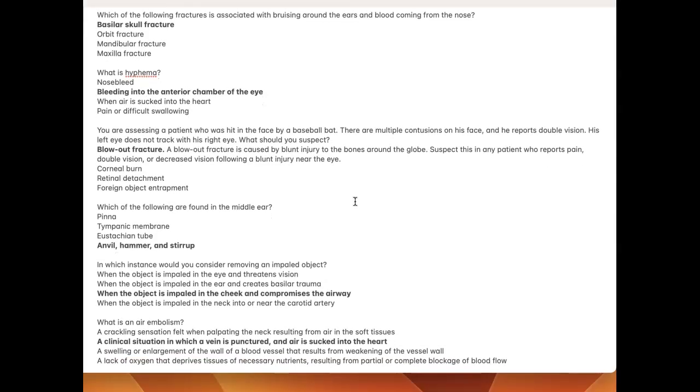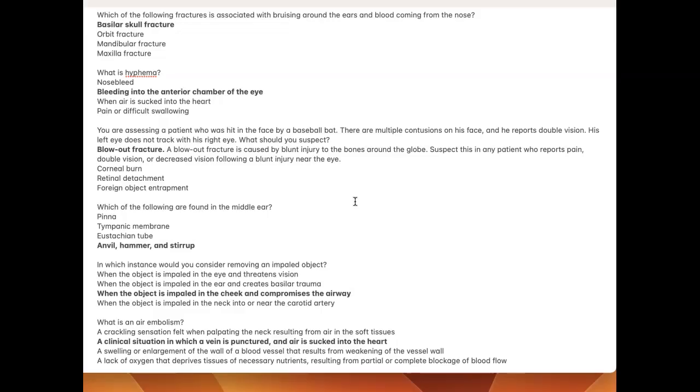You're assessing a patient who was hit in the face by a baseball bat. There are multiple contusions on the face and he reports double vision. His left eye does not track with his right eye. What should you suspect? A blowout fracture. It's caused by blunt injury to the bones around the globe. Suspect this in any patient who reports pain, double vision, or decreased vision following a blunt injury to the eye.